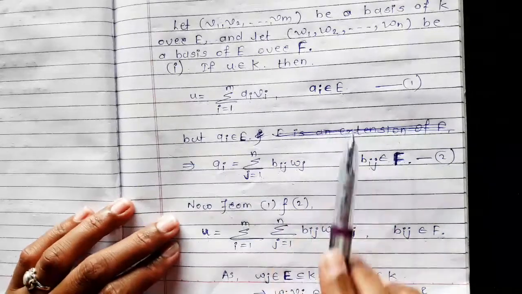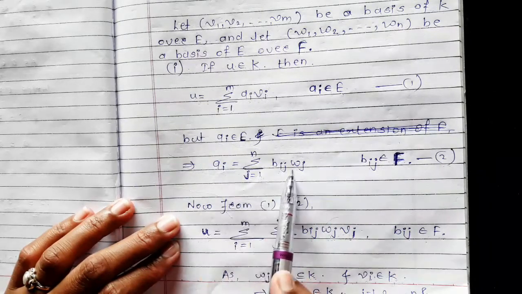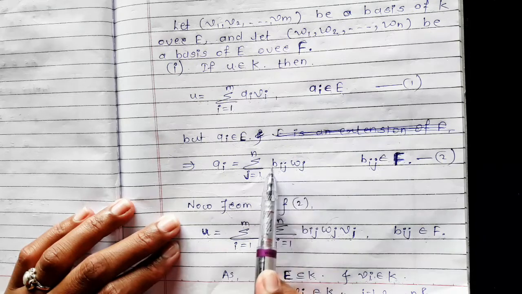Now from 1 and 2, as the value of ai is this summation, we substitute the value of ai in equation 1.